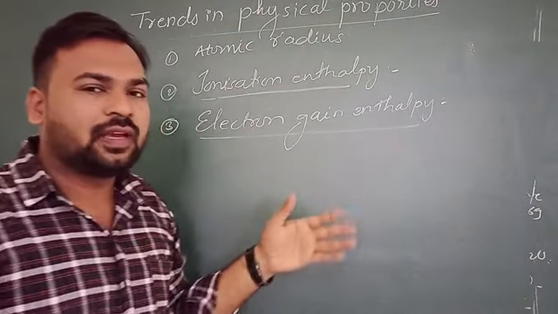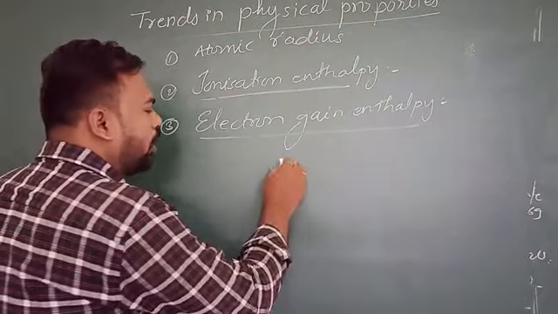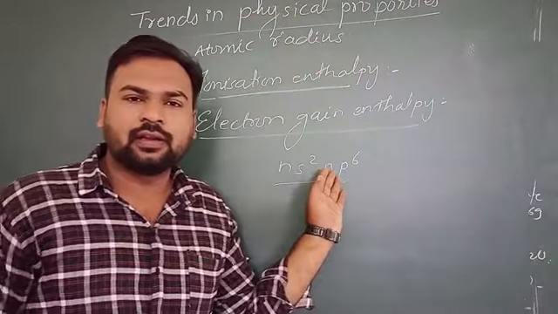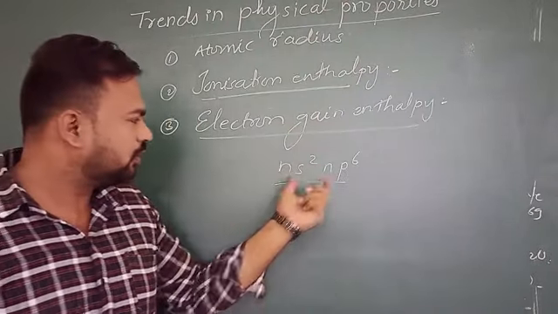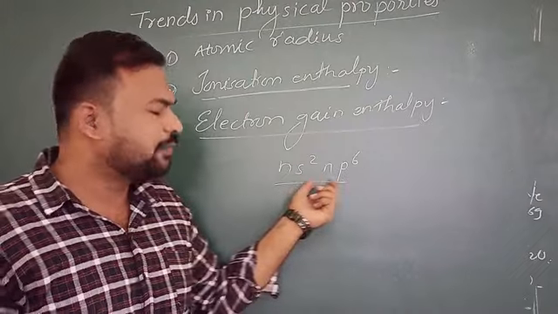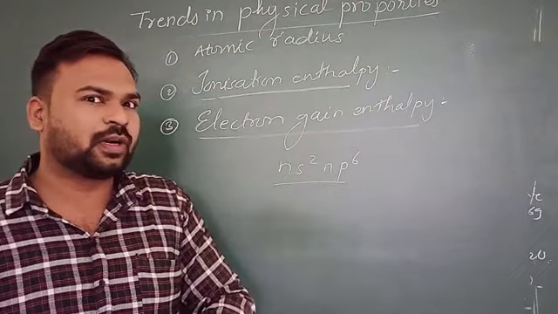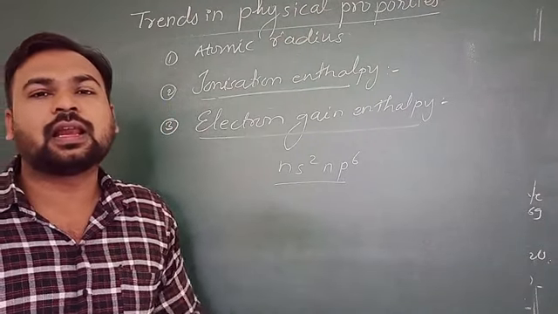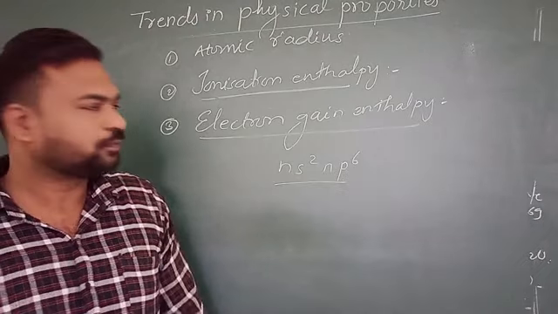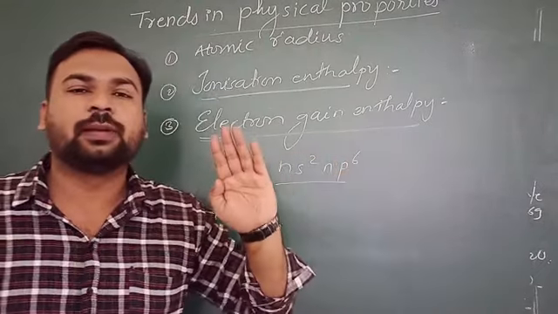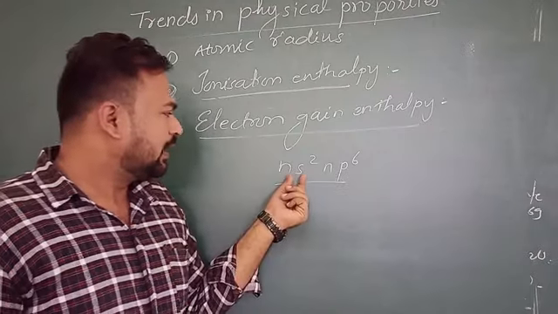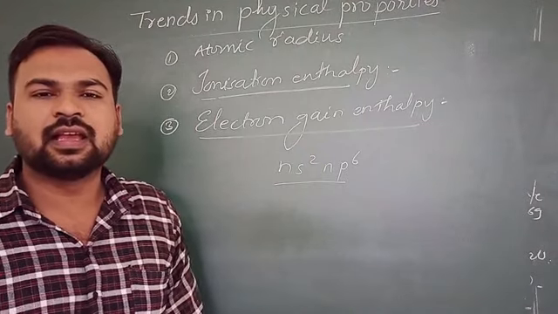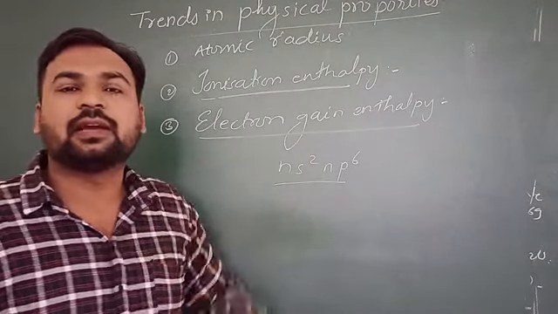Now, as we have already discussed in ionization enthalpy, their octet is completed. Here, if it wants to accept an electron, there is no space in the s and p orbitals. No doubt there are empty d orbitals, not in helium and neon, but in argon, krypton and xenon. In helium and neon, there are no empty d orbitals. In the s orbital and p orbital there are no vacancies, therefore there is no space for the incoming electron.